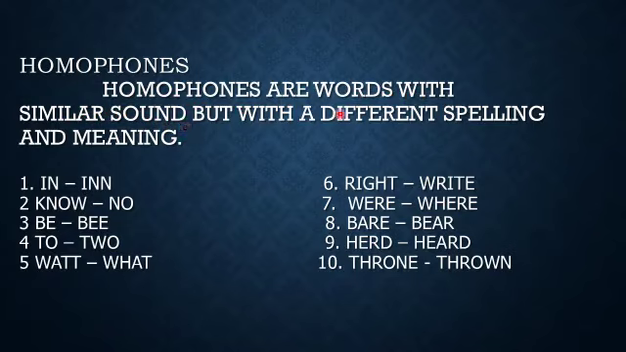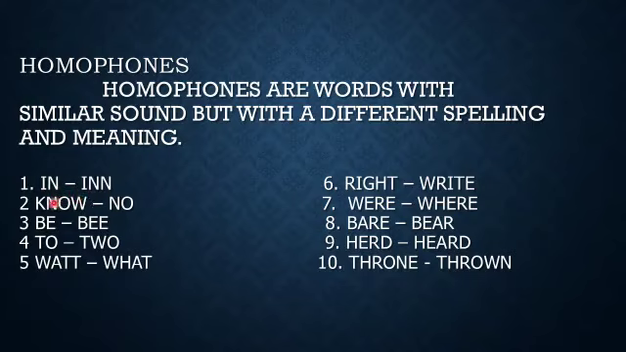This is a difference here, different spelling. Spelling will be different, but pronunciation will be the same and meaning will be different. So, homophone, same sound alone will be there. No same spelling, no same meaning. I hope you understand this. Let us go through these examples.